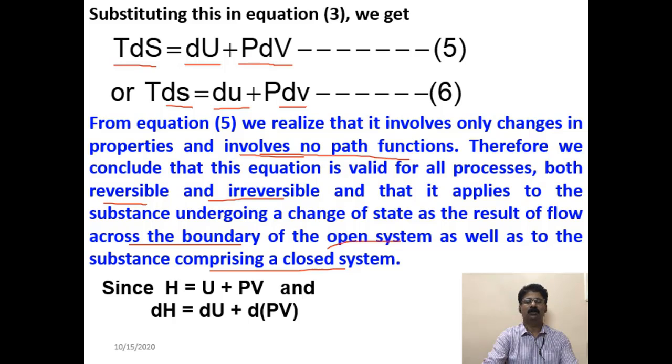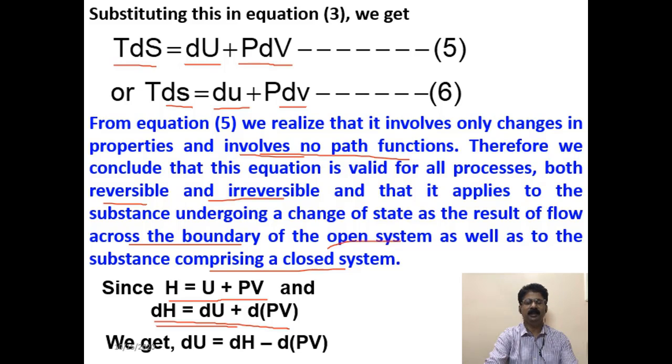Since H = U + PV and dH = dU + d(PV) in the differential form. So, all of you know that enthalpy is the sum of internal energy plus the product of pressure and volume. So, in the differential form you can write dH = dU + d(PV), or the differential of PV. So, we get dU = dH − d(PV).